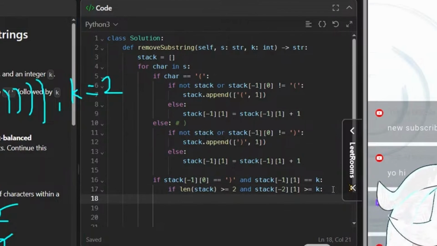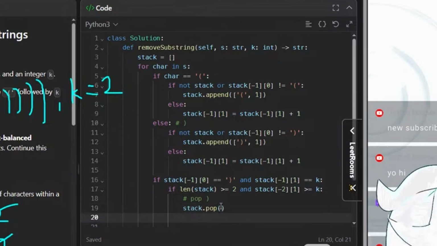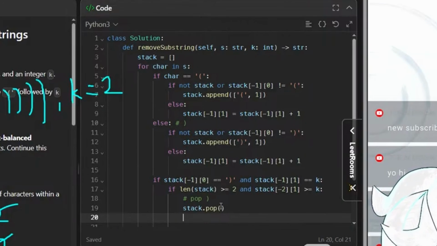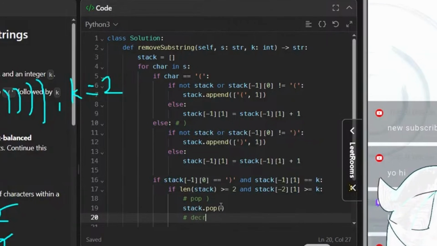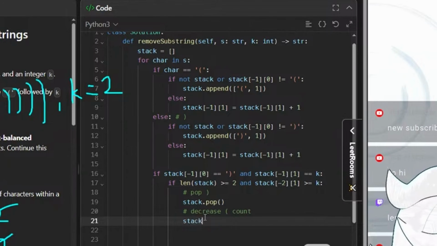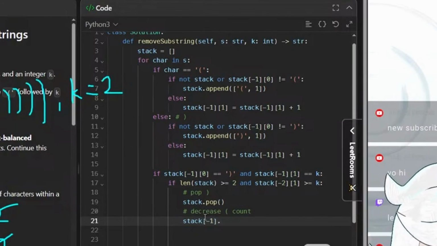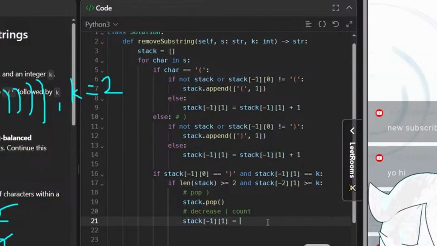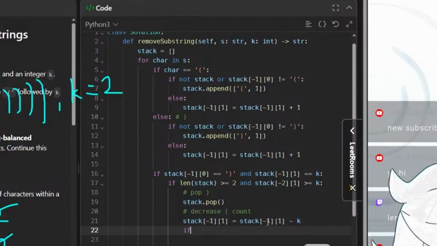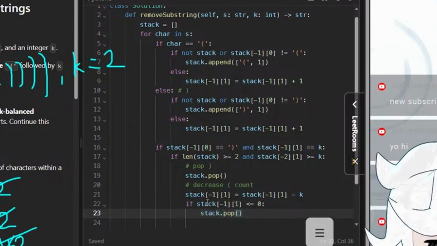So we can pop our left parentheses, stack pop, okay? And you would decrease the previous, so decrease the count of the left parentheses, right? And then if this becomes 0 or less, then you can just pop it too. And then stack the new end value now, stack[-1][1] is equal to the last value minus k. And then if that value becomes less than or equal to 0, then stack.pop. Yeah, I think that's it.